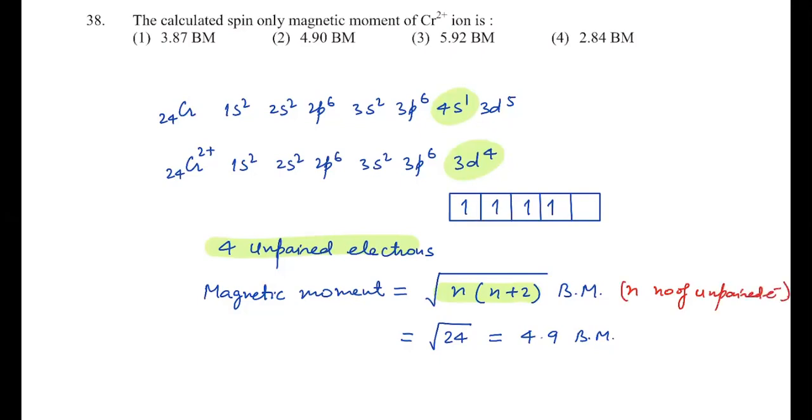So it should be root of 4 into 6, root of 24 Bohr magneton. And if you solve the root, it comes out to be 4.9 Bohr magneton, and the answer must be 2 here.